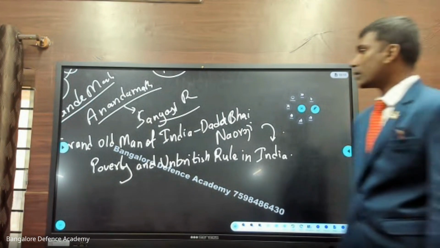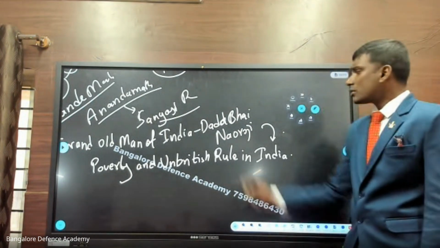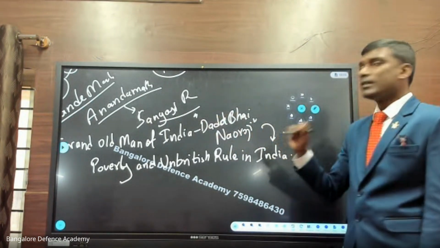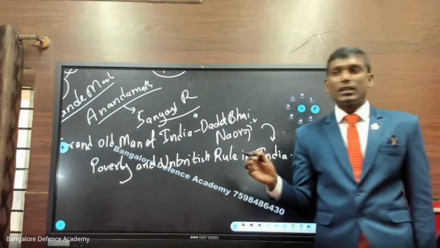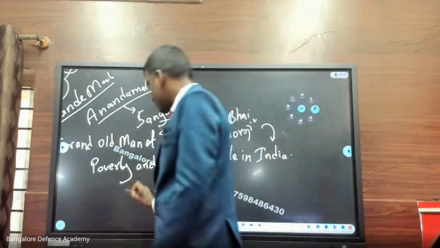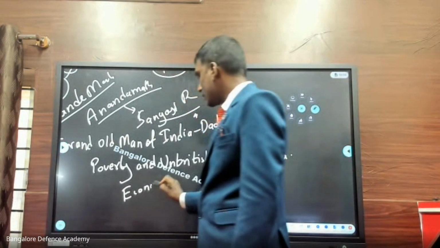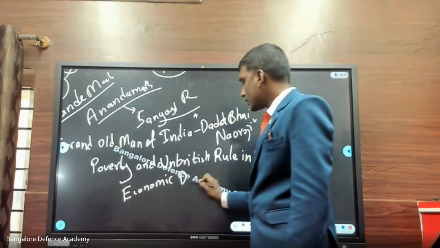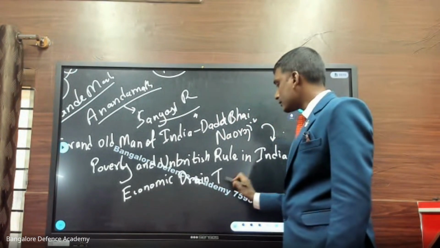Got it? Okay. So now he is also considered the person who gave the economic drain theory. What is that? You can write this down also because you may forget it. Economic drain theory.